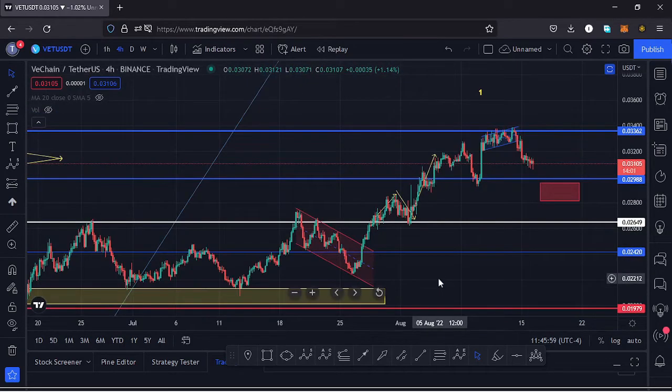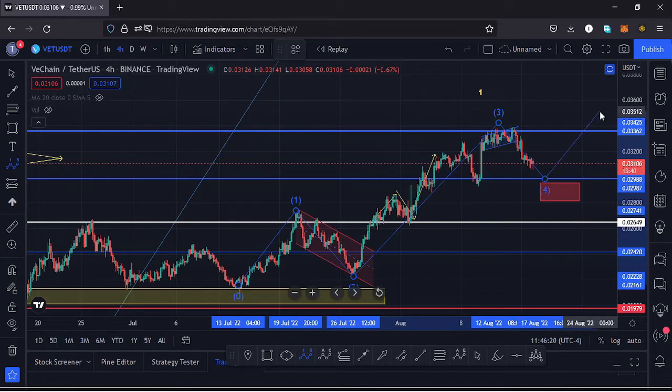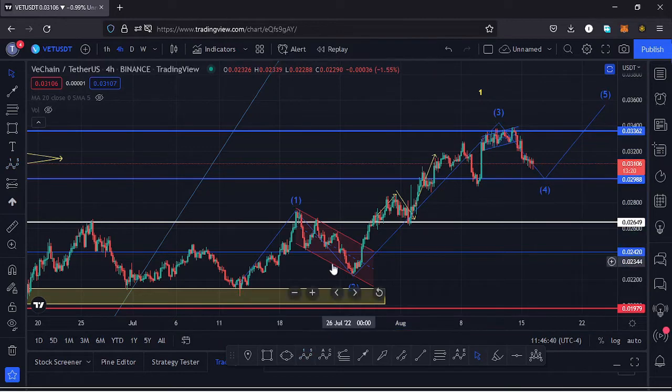This movement to the upside, we can also term as an Elliott wave structure, having that as the first wave. Then we saw a retracement to the lower side in a wave 2, then a very nice movement to the upside in a wave 3, then at the moment we are seeing a retracement to the lower side, which might be the formation of a wave 4. Then I also expect to see a very nice bounce to the upper side in the formation of a wave 5. And once we see the completion of a wave 5 to the upside, then we can name that fractal wave as a higher Elliott wave count 1.